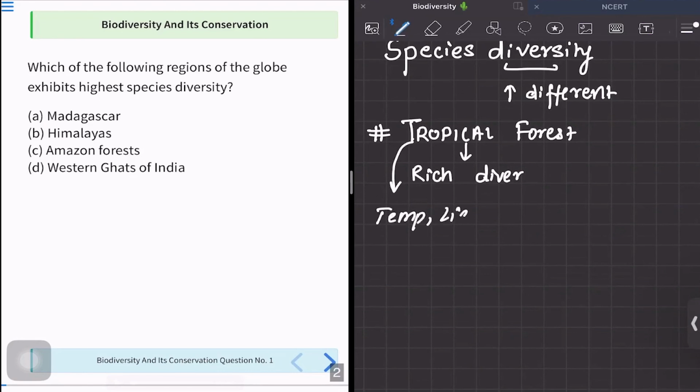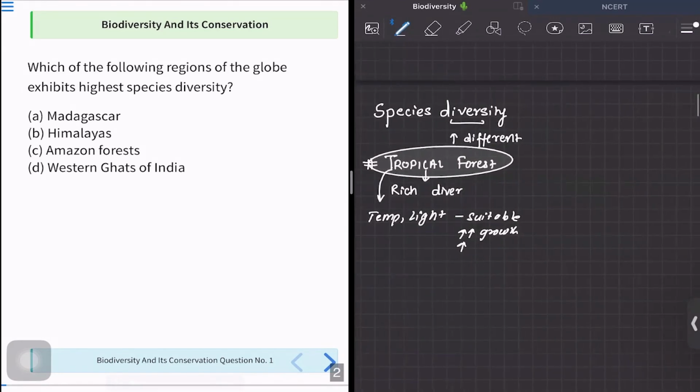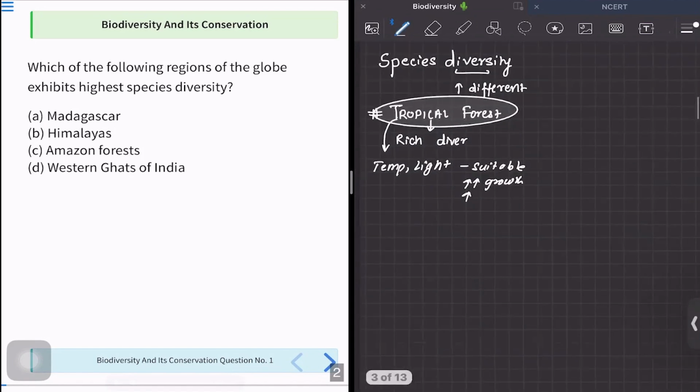The light that is available is very suitable. So these all suitable factors will allow the growth of many plants, and accordingly we have many species of animals also there. So it is very rich in terms of biodiversity. So we have to find the option where there are high number of tropical forests.